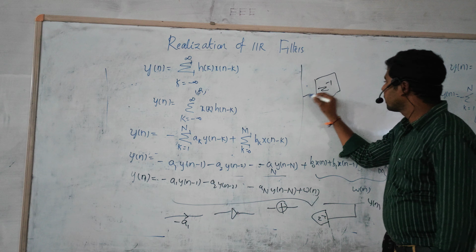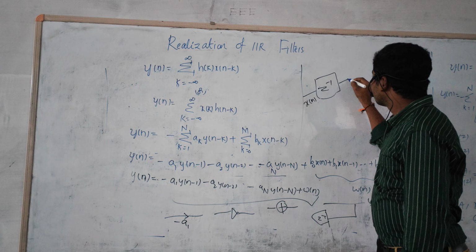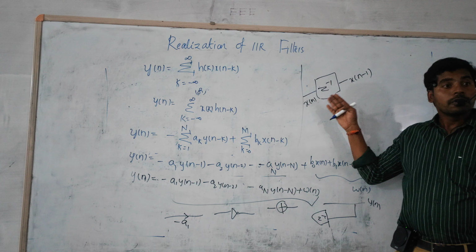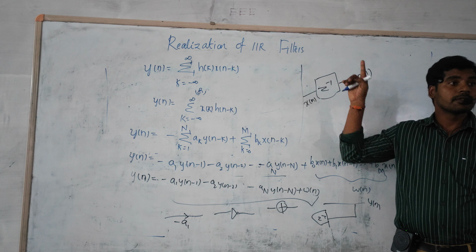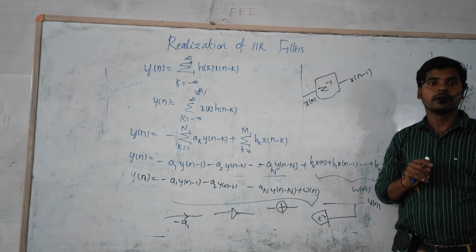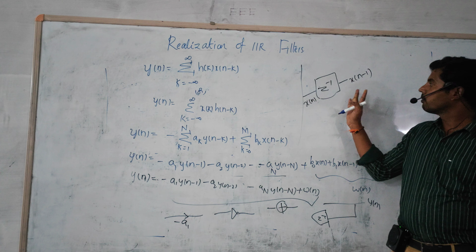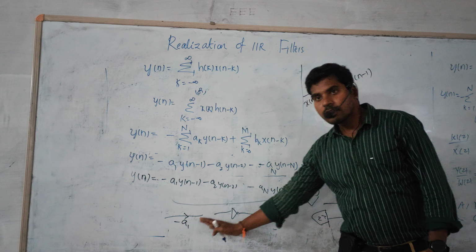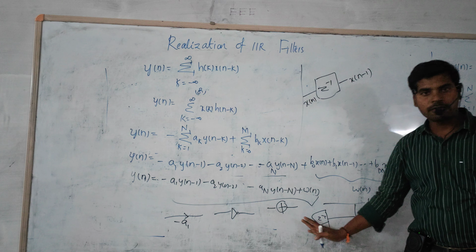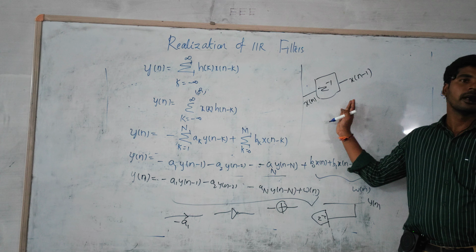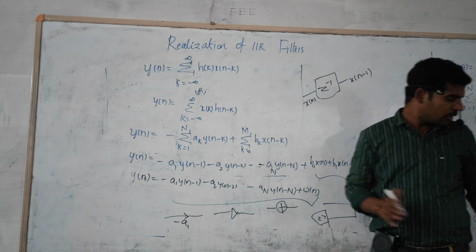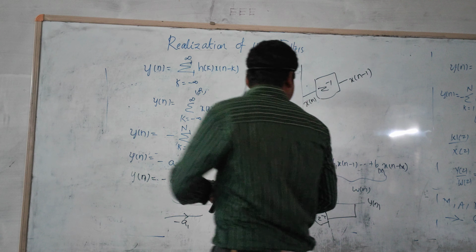If you apply x of n, the resultant value is x of n minus 1. This component produces a delay by 1 unit, that's why it is called a unit delay. That is the basic meaning of the basic building blocks: unit delay, multiplier, adder. With the help of these components, we can design any kind of filter, whether IIR, FIR, whatever it may be.